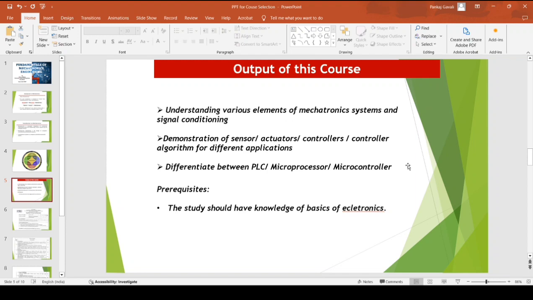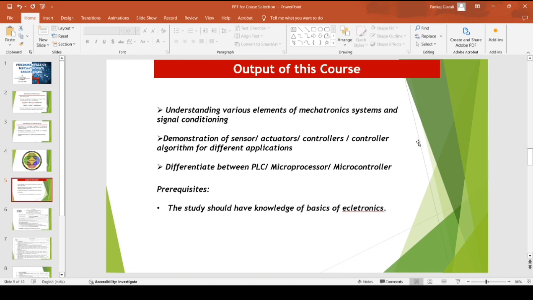And lastly, the third output of this course is that students will be able to differentiate the PLCs, microprocessors, and microcontrollers: which PLCs are used in different applications, what the classification of these PLCs is, and the use or applications of microprocessors and microcontrollers too.